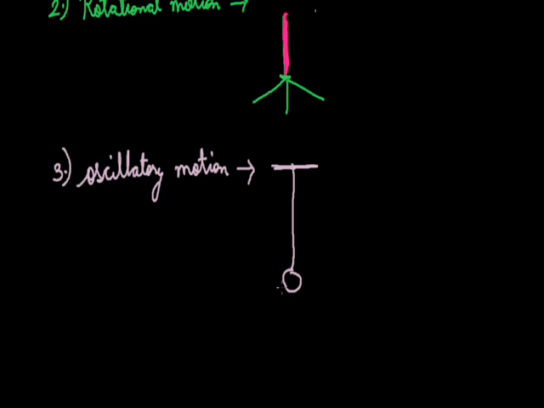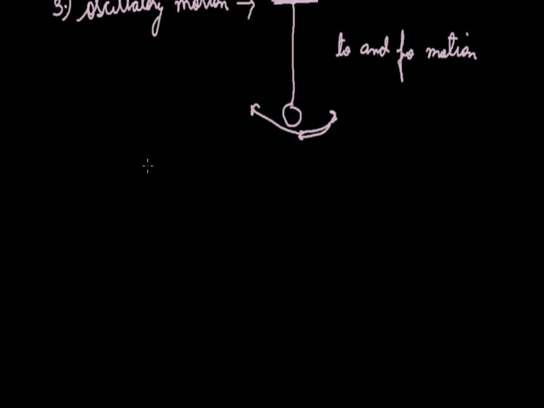If we apply some force on it, then it will move like this, here, then again here, and it will stop. So this motion is known as oscillatory motion. Means the to and fro motion of a bob is known as oscillatory motion. So these are the three types of motion.